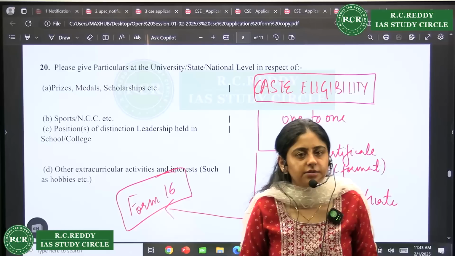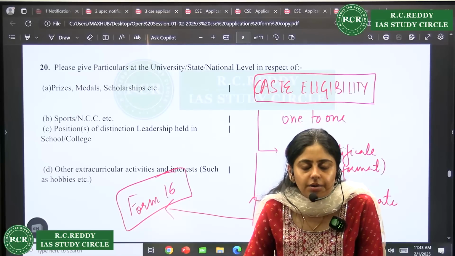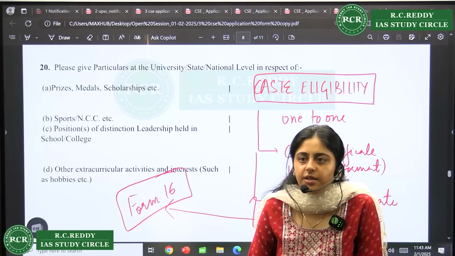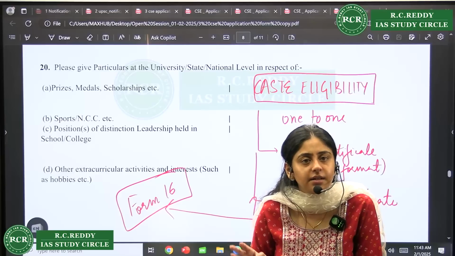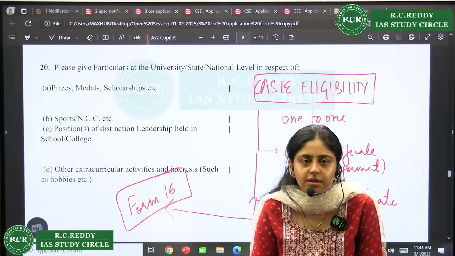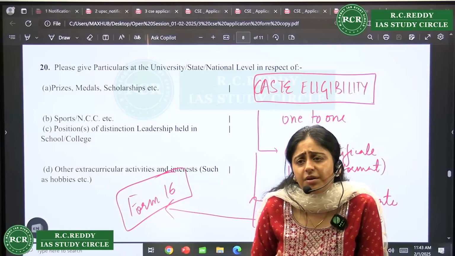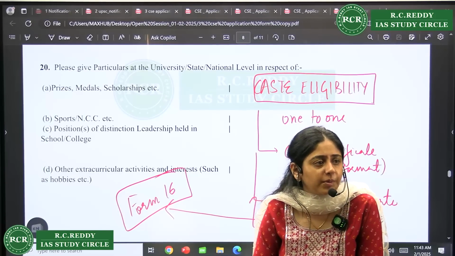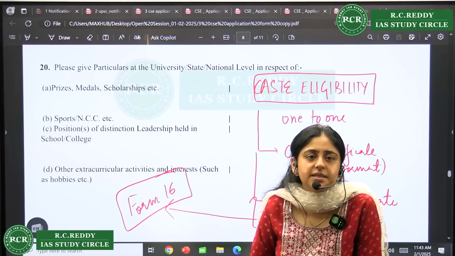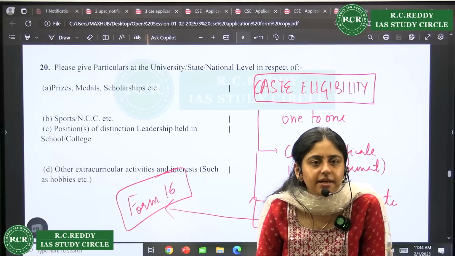Right? So these are the few things which you have to take care of while you are filling your UPSC application. You will have an option of preview also. Take that particular preview, take a printout, again read it, right? Give it to anybody who is your friend, your father, your siblings, anybody. Ask them to cross check everything, right? Because again you are under a lot of pressure right now. You have to fill the form also, you have to prepare also, you have to attend classes. There are a lot of things going on right now, and on top of it this complex application form has come. So take the printout of that preview, get it checked, double check it, right?